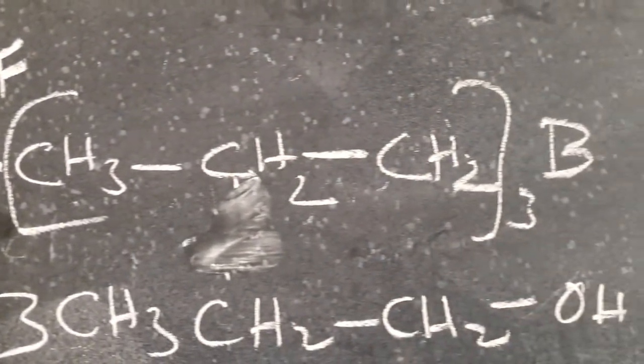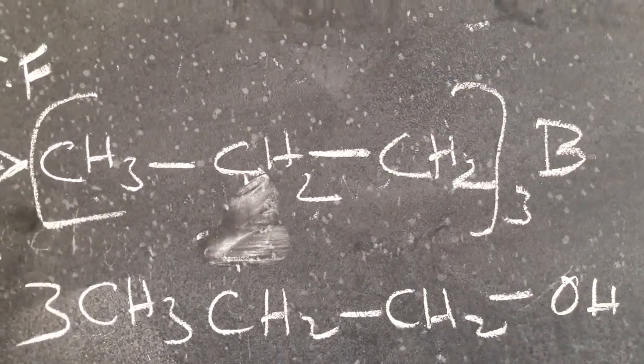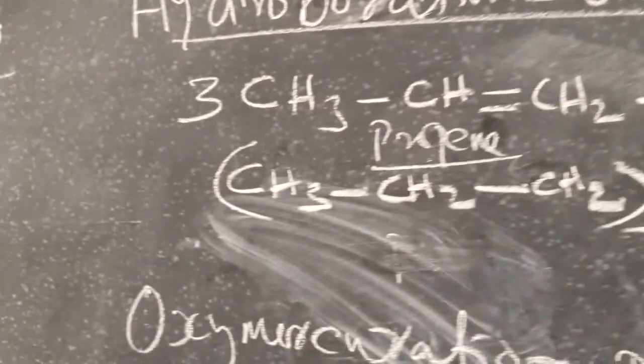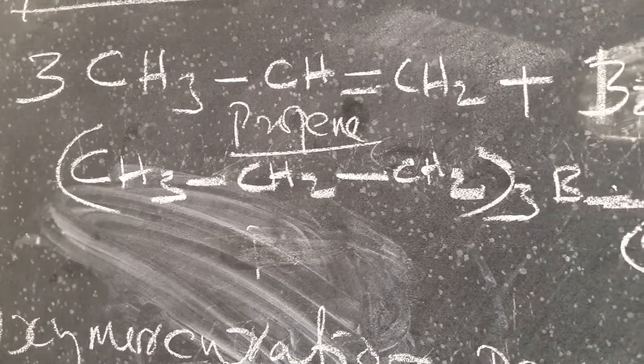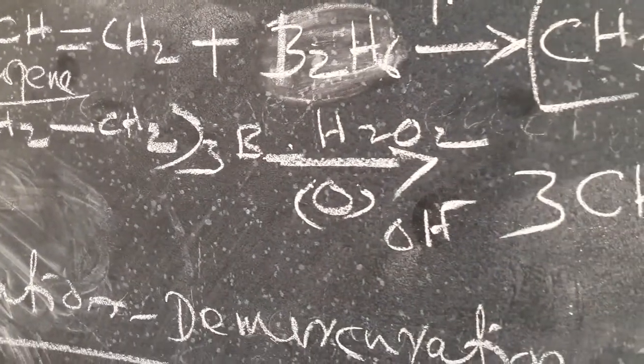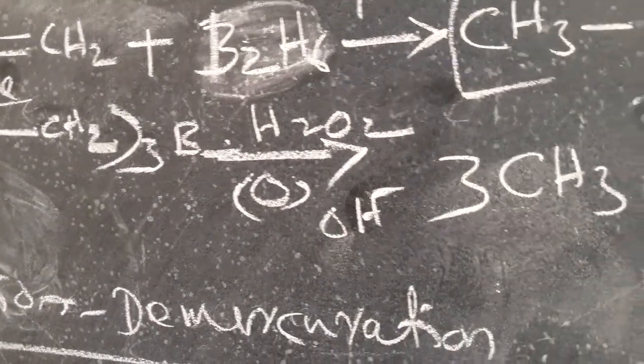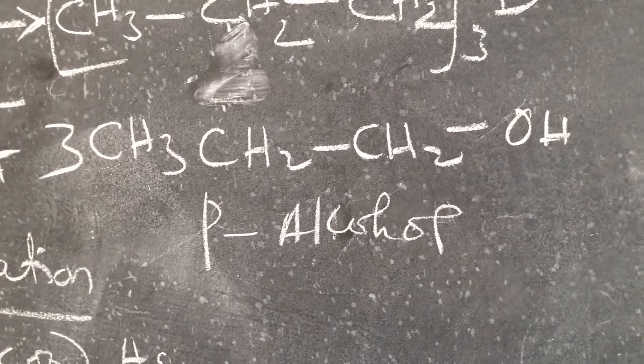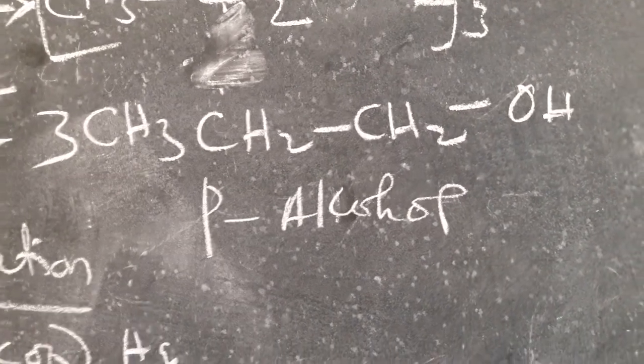You get an addition product, (CH3CH2CH2)3B. Treating it with hydrogen peroxide, an oxidation and hydrolysis process, you get a primary alcohol, normal propyl alcohol.